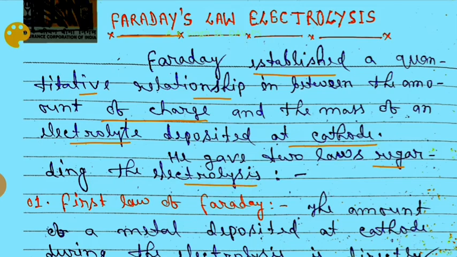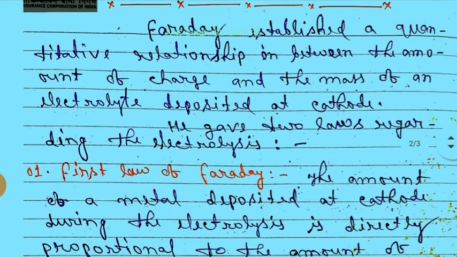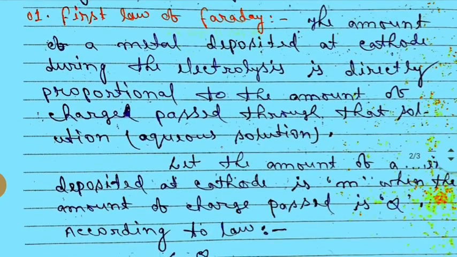The amount of a metal deposited at cathode during electrolysis is directly proportional to the amount of charge passed through that solution, and only aqueous solution is used because ionization takes place easily in aqueous solution. Non-aqueous solution is not used in this law.